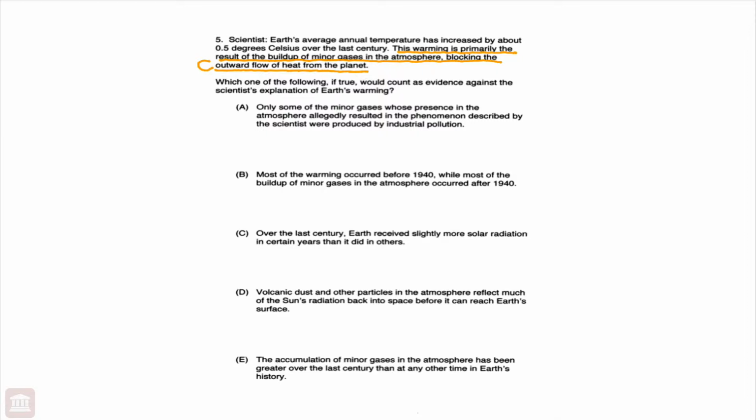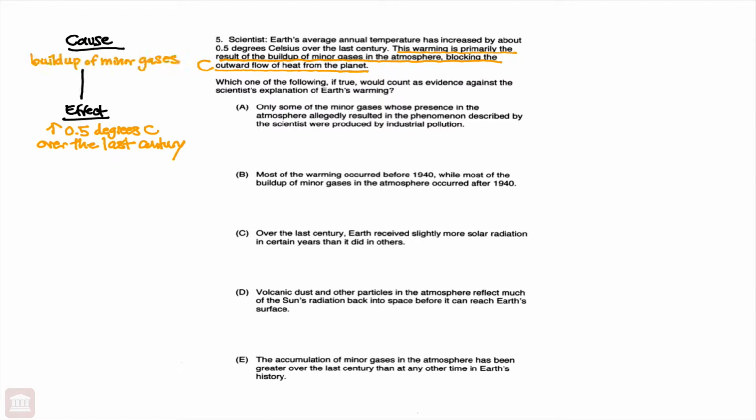There is an observed effect. And what is that observed effect? It is that the Earth's average annual temperature has increased by about 0.5 degrees Celsius over the last century. And what is the scientist's proposed explanation for this observed effect of the Earth's warming? It is the buildup of minor gases. So his proposed cause is this buildup of minor gases that are blocking the outward flow of heat from the planet. So now that we have a clear understanding of this passage, let's proceed to the question stem.